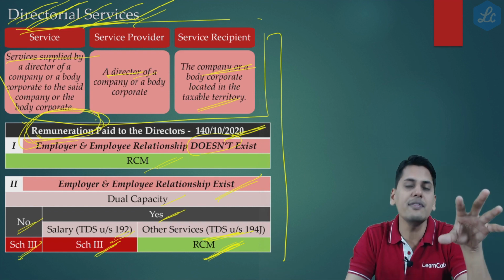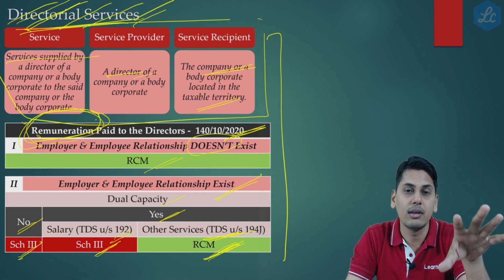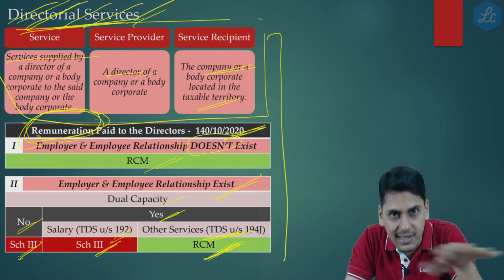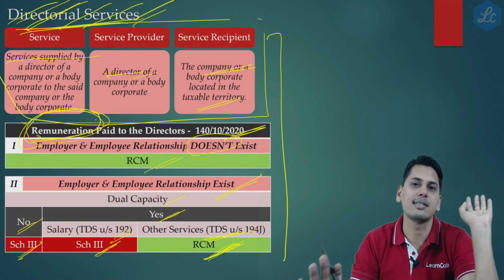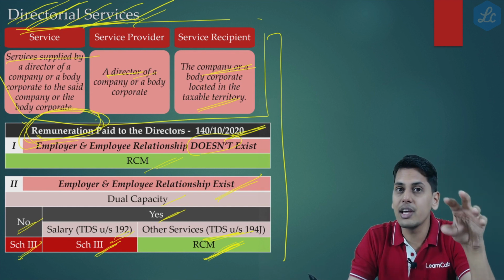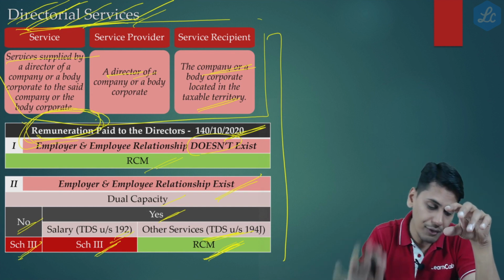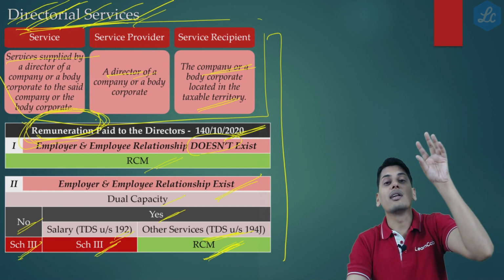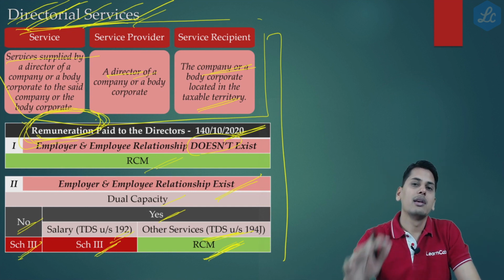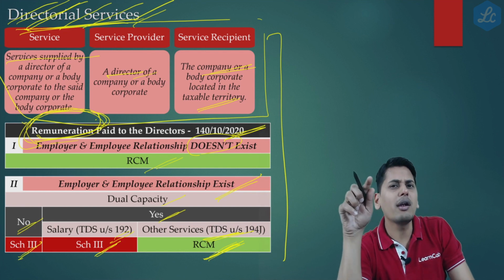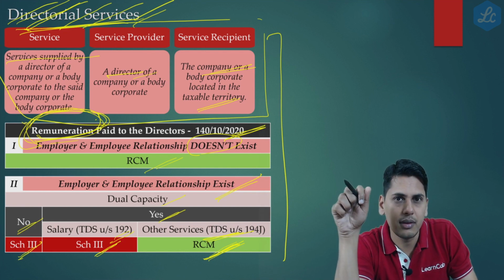The remuneration which is paid to the director. If any employer-employee relationship exists, Schedule 3. If it does not exist, RCM. But the clarification is with respect to what? The clarification is with respect to remuneration which is paid to the director. Now friends, in our example, can you call rent as remuneration?